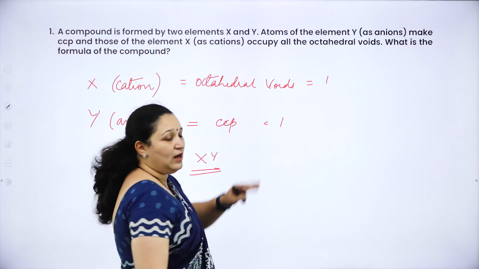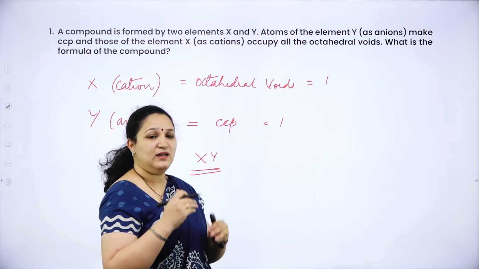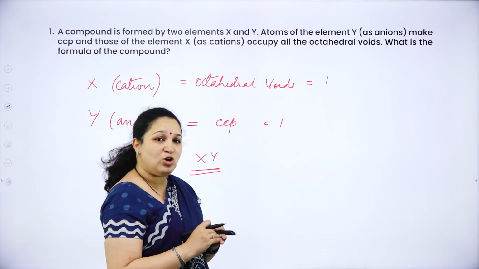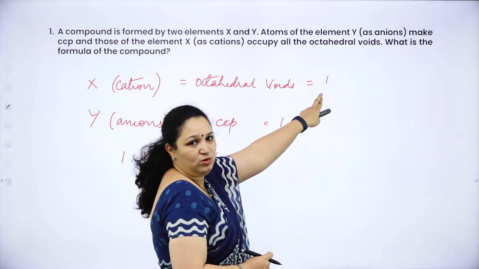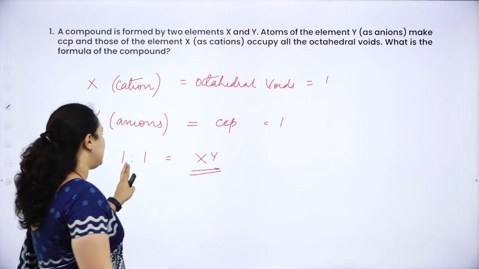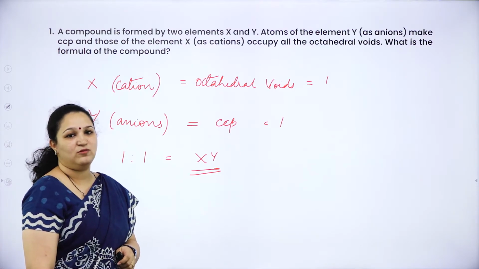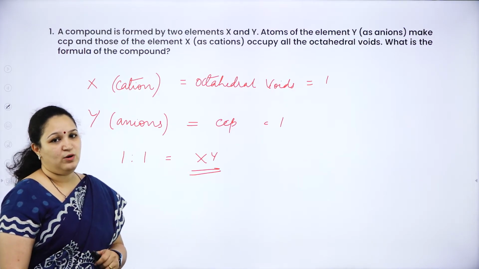And if the number of particles or number of atoms or number of ions is 1, then an equal number of octahedral voids also are created. So that is occupied by X. So X also will be equal to 1. So if the ratio of X and Y is 1:1, then the formula will be XY for the compound. So this is one type of problem.